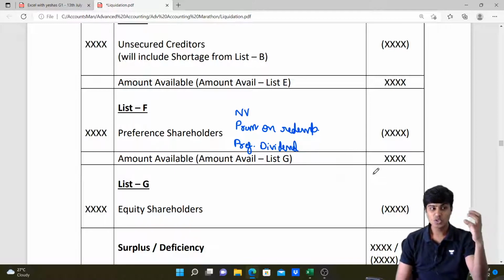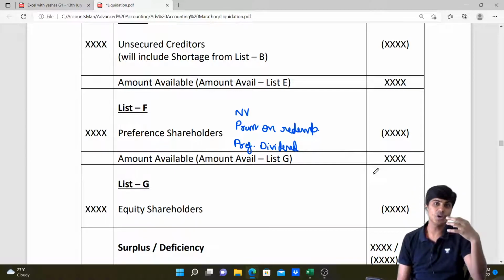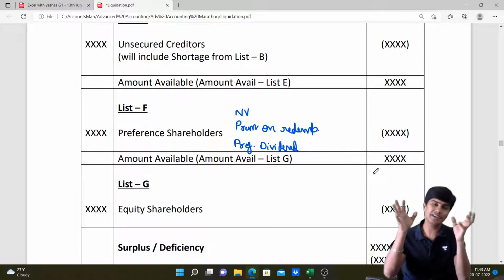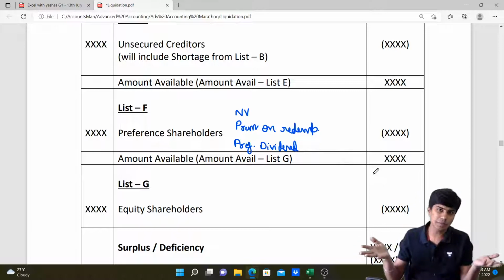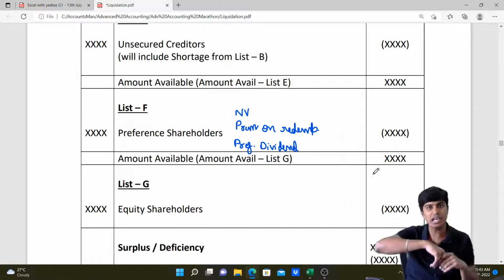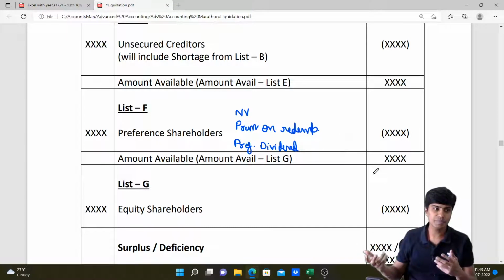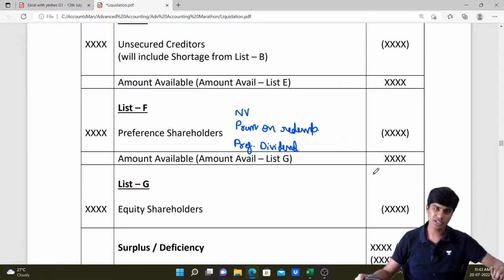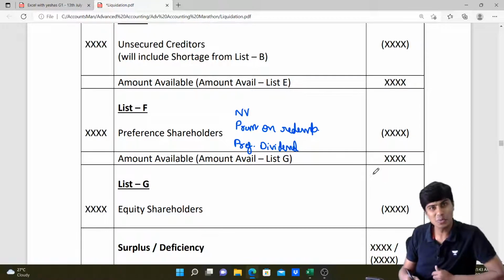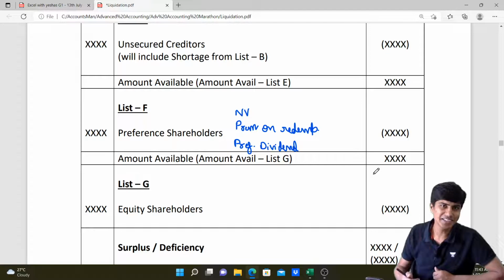If such premium and such preference dividend is already provided for and written on the liability side, then the amount paid and the amount payable match, and there is no surplus or deficiency. If we pay more than the book value on the liability side, that will lead to deficiency. If we pay less, that will lead to surplus. So I hope you all understood how to prepare list F, what sort of payment is to be done, and how it will affect the deficiency or surplus. Once we're done with list F, we'll move on to list G.